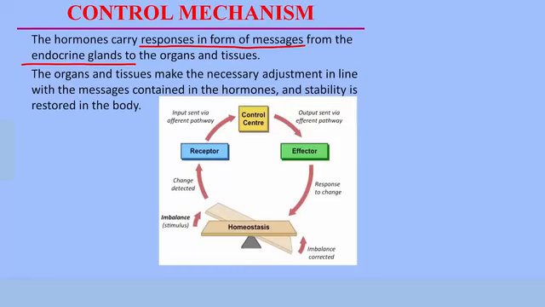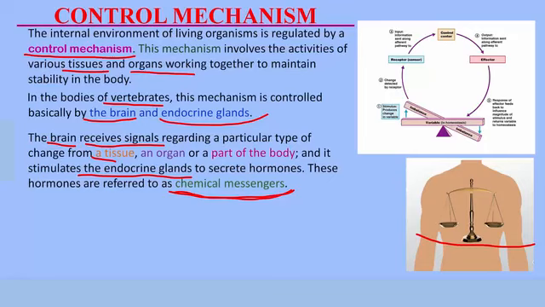So when the message gets to this tissue or organ, they make the necessary adjustment, as the tissues and organs make necessary adjustments in line with the messages contained in the hormones. When they do this, stability is restored to the body. So let's take a look at how the control mechanism operates. Whenever the body is stable, that's in a healthy system where everything is normal, we say the body is balanced. That is, homeostasis here is very okay.